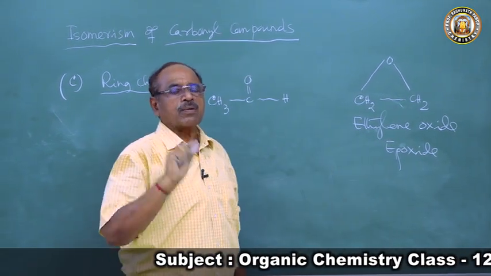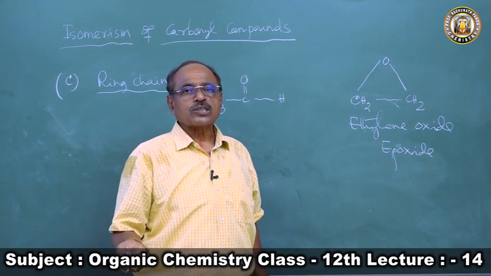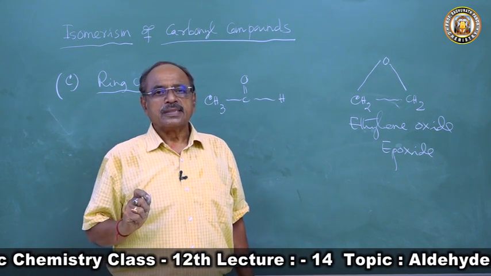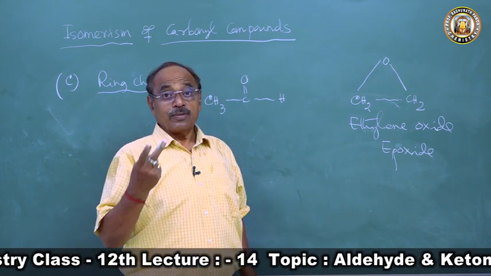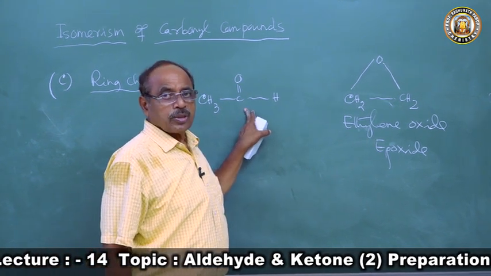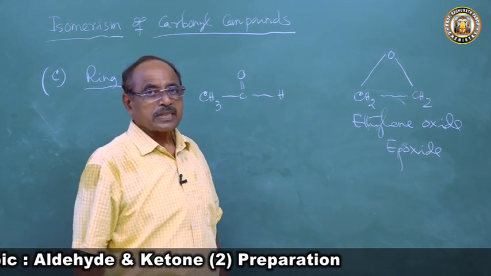An organic compound has molecular formula C2H4O. The number of isomers possible: 2, 3, 4, none of the above. So here you will get 3 isomers: acetaldehyde, CH3CHO; vinyl alcohol; then ethylene oxide, epoxide.